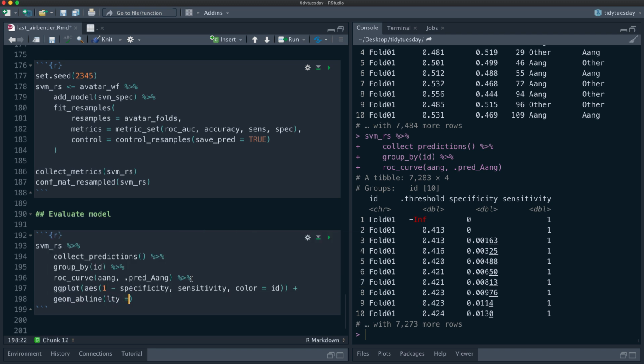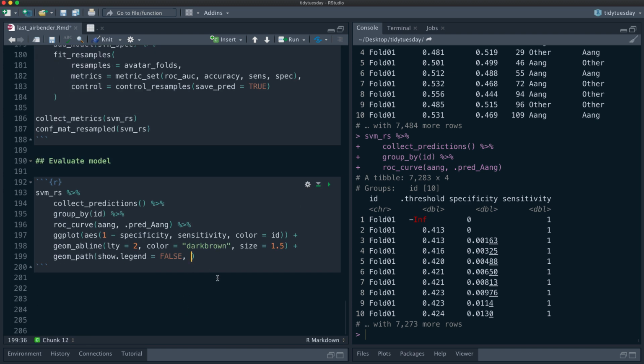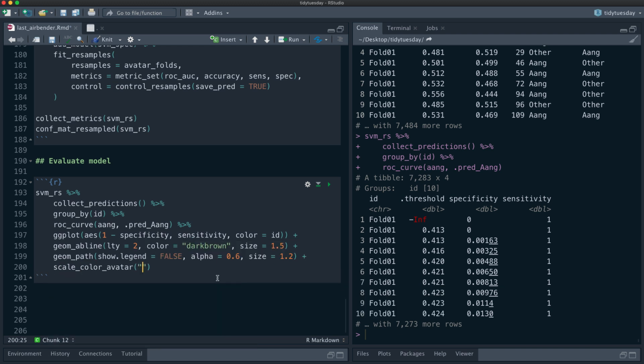Let's say line type equals 2. Oh, I don't know, is there like a dark brown? I forget. Have you ever seen an ROC curve done in the style of Avatar: The Last Airbender before? Because you're about to. That's what you get from watching this, because that's what we're about to do. Scale, color, avatar. I think it's time for Earth Kingdom. That's what I feel like.